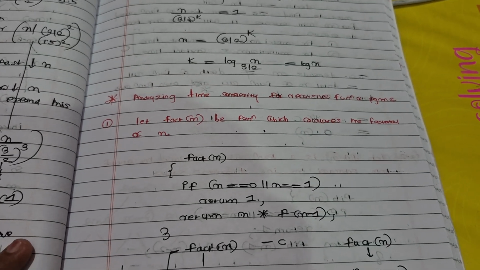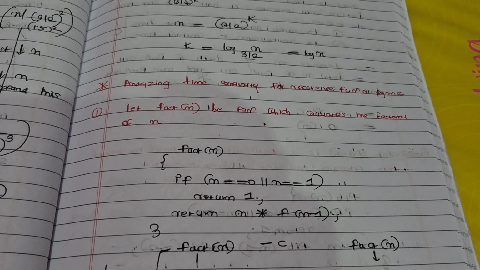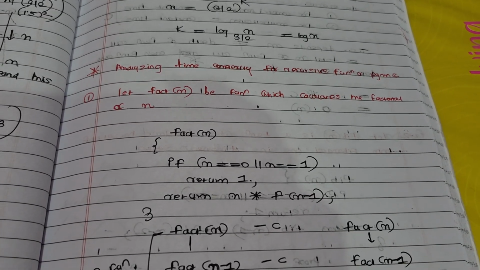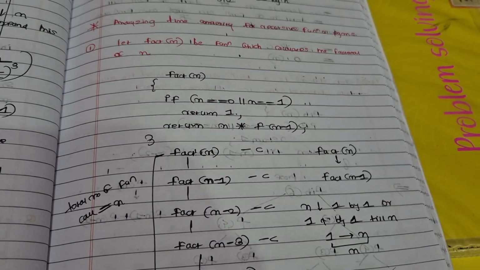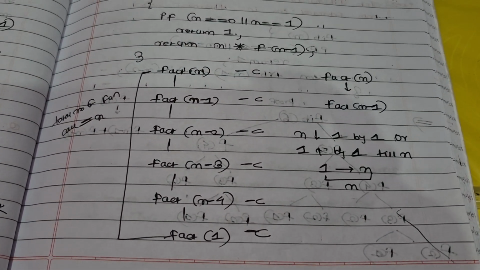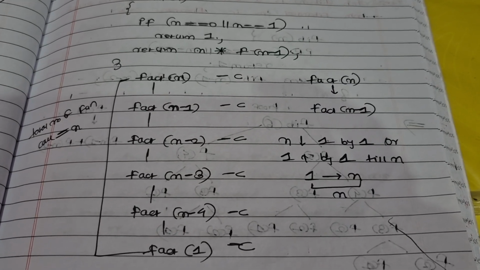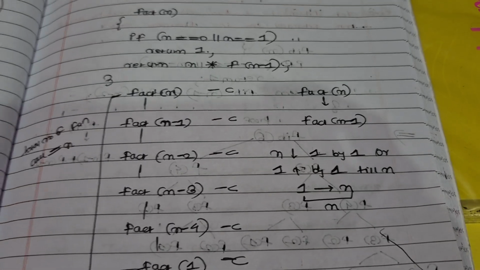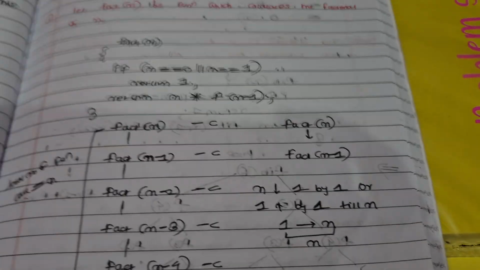Then there was a different topic in this, analyzing time complexity. Now space complexity is done till here, but now time complexity. So this is the total number of function calls, and C is for that activation record. Whenever it is going to push into the stack, it will take some constant space, so C is for that.